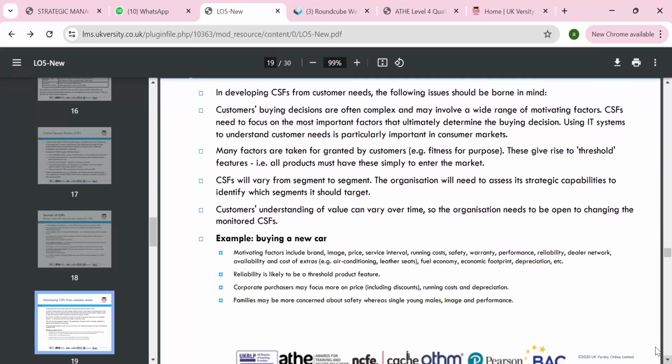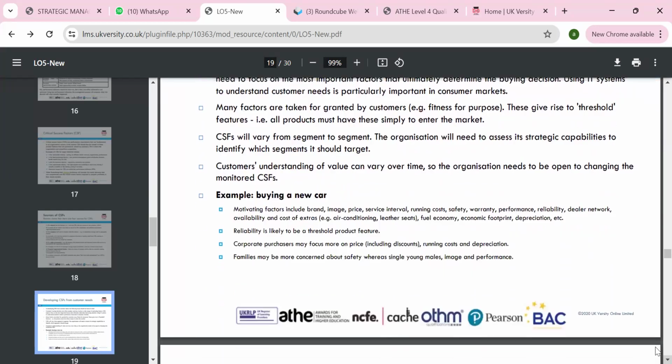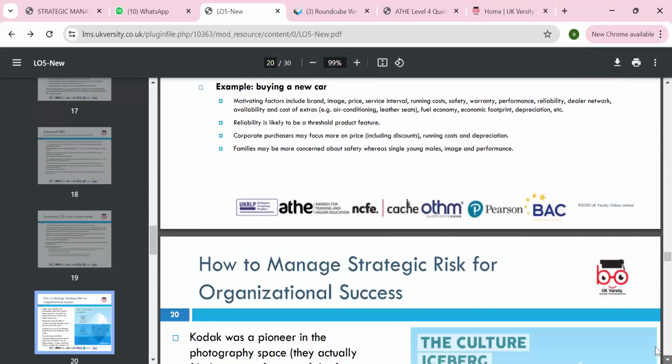So, buying a new car: brand image can be critical, service interval and running costs can be critical, reliability can be a threshold, the product features. A corporate purchase may focus on discounts, running costs and depreciation. The family may be more concerned about the safety of the young people or the kids.